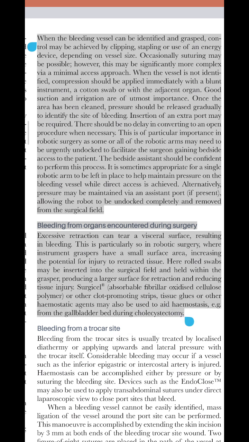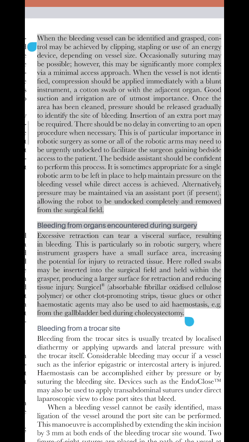When the bleeding vessel can be identified and grasped, control may be achieved by clipping, stapling or use of an energy device, depending on vessel size. Occasionally suturing may be possible. However, this may be significantly more complex via a minimal access approach.